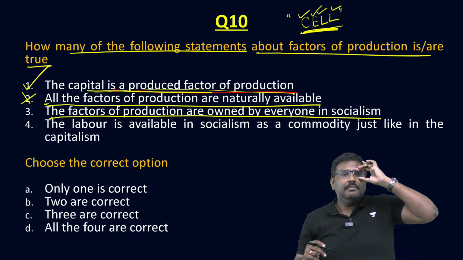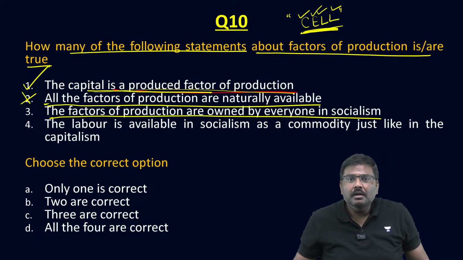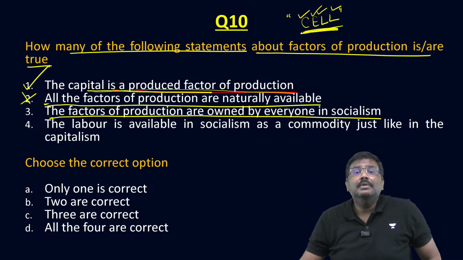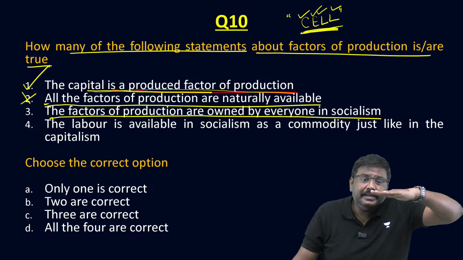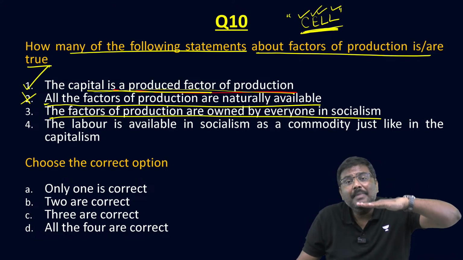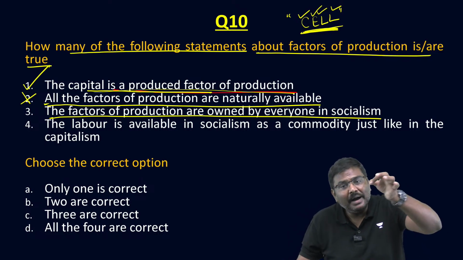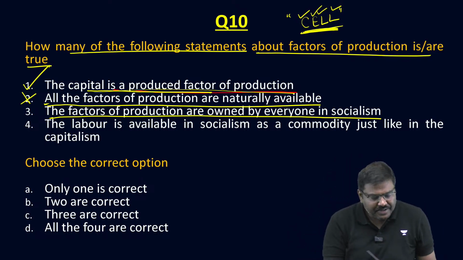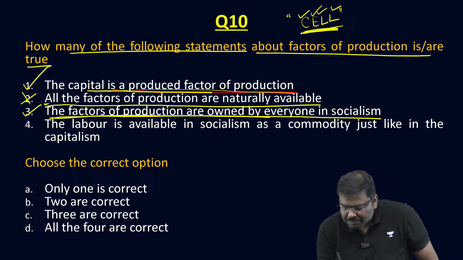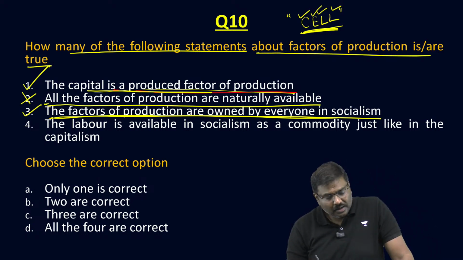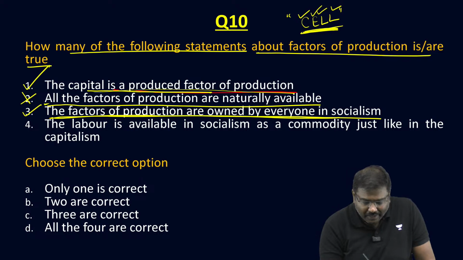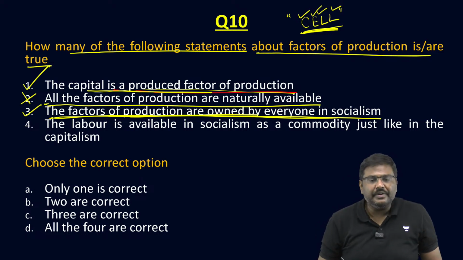Now you will basically say, sir, how can you say people? How can people own? My dear, it is collectively owned by the people, but managed by government. Is the statement okay with all of you? The third statement, factors of production in socialism are owned by everyone.